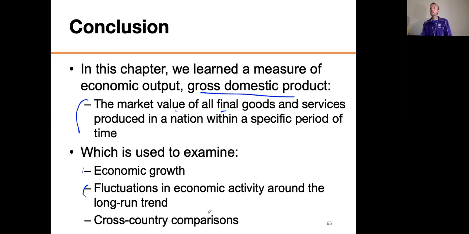We can also compare countries, right? The United States has a GDP per person of about 55,000. I'd probably feel real similar if I lived in another country with a GDP per capita of 55,000. If I went to a country with $1,000 per person GDP, I would probably not feel the same as living here, right? Okay, so don't forget, real GDP is adjusted for inflation, and most of the time what we're actually interested in is real GDP.